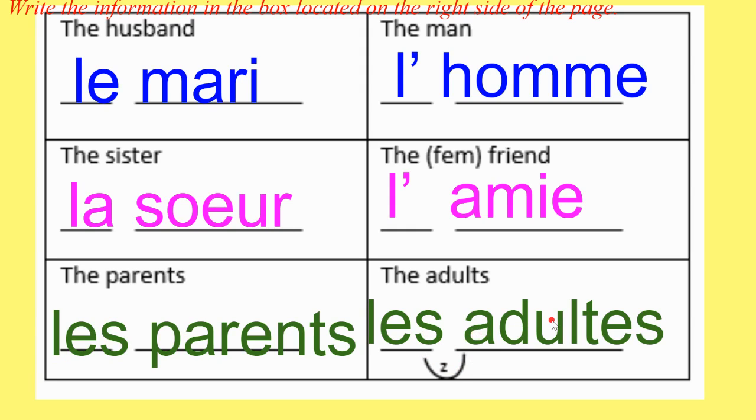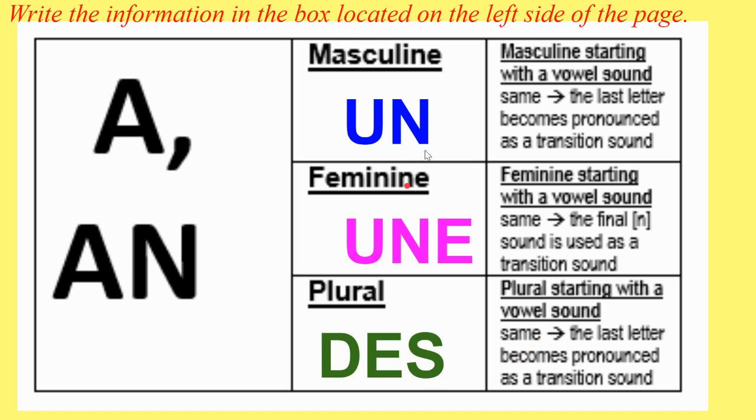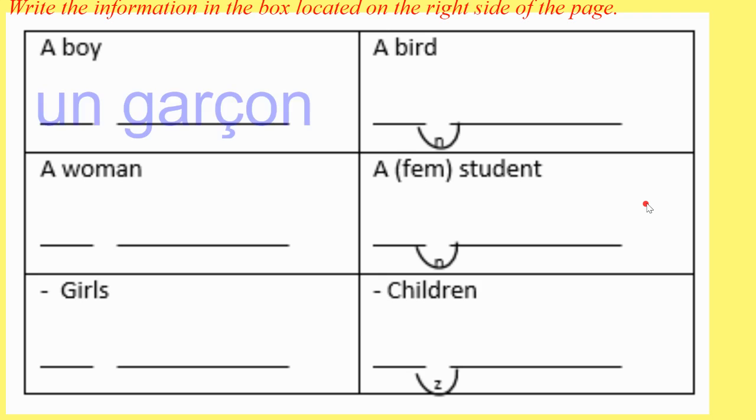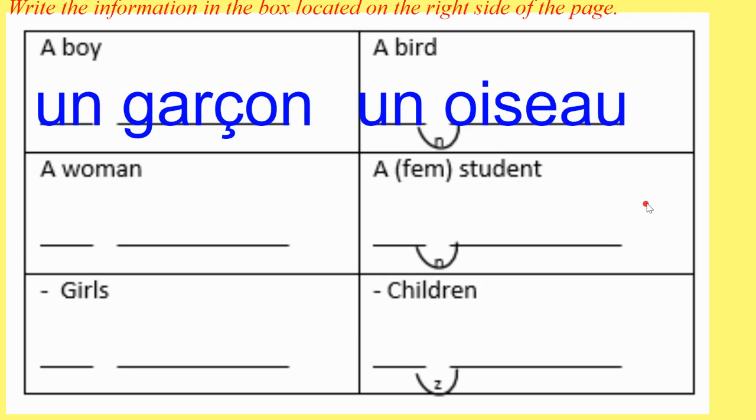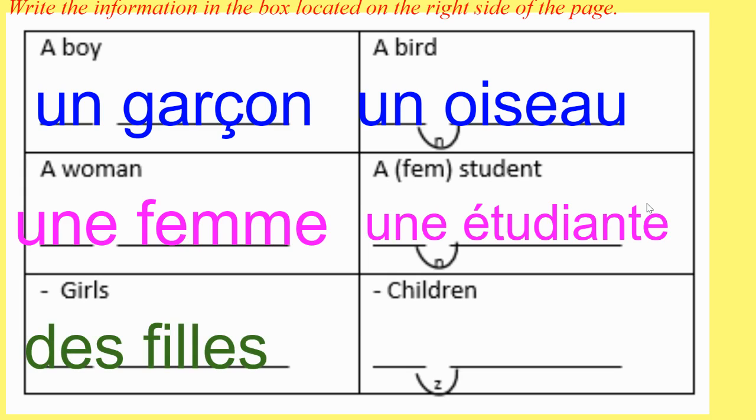All right, the word a or an is un, une, or des. Okay, and because it ends with an n sound, and here we have that silent s that we can bring out, we don't need to change it if the word that follows starts with a vowel sound. So look at those examples. Un garçon, un oiseau, une femme, une étudiante, des filles, des enfants. Okay, so here we have that N sound. Here, des, the S is normally silent, but here we're going to pronounce it as a little Z sound. Des enfants.